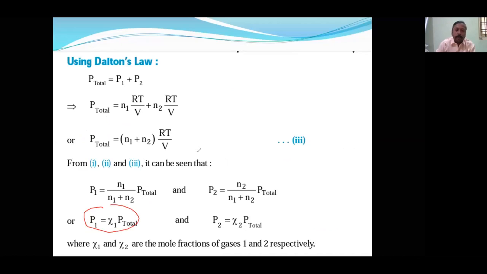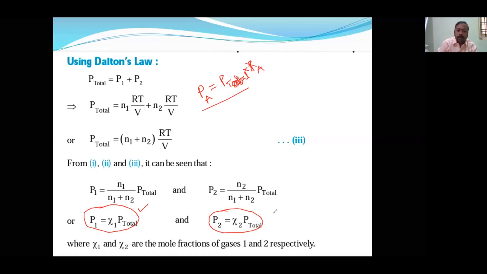If we want the pressure of A in the mixture, it is equal to the total pressure of the mixture times the mole fraction of A. Whichever gas we are talking about, we have to take only that gas's mole fraction. Same way, if we want to find the pressure of gas 2, then P2 is equal to X2 into P total.